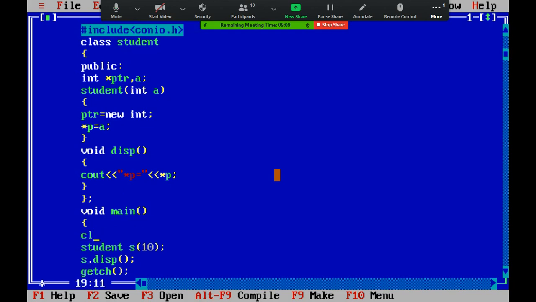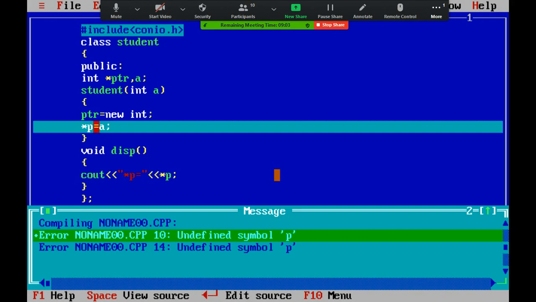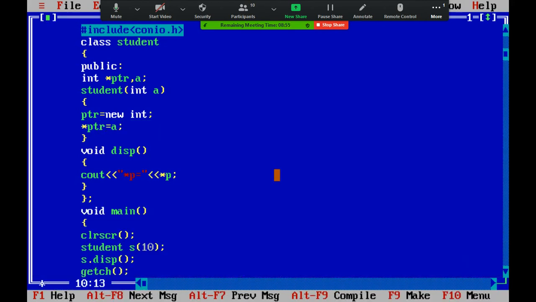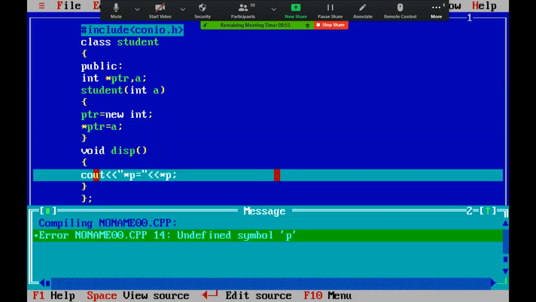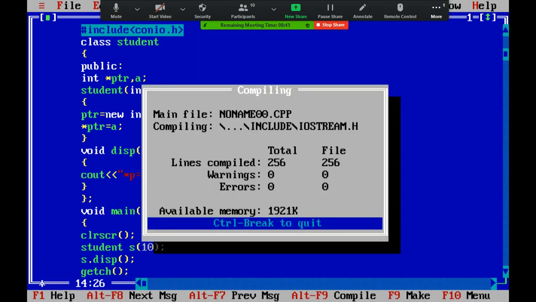I will clear the previous screen. Now compile the program. So we have two errors. There we declared ptr, but I have written star p, so that is the error. One more here also. Instead of star p we have to write star ptr, because we declared ptr here. Now compile.